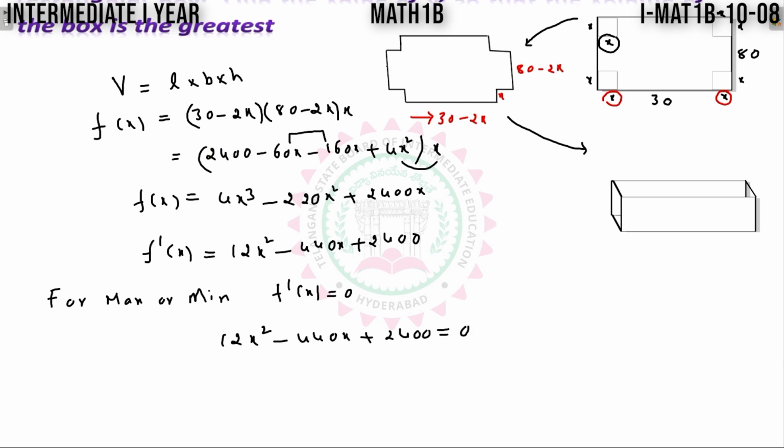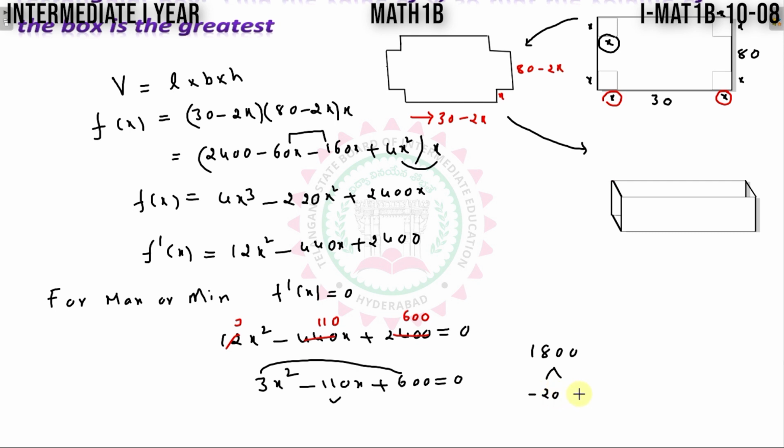Overall I can cancel 4: 4 3s are 12, 4 110s are 440, 4 600s are 2400. This is the function I got: 3x square minus 110x plus 600 is equal to 0. So for factorization, 3 into 600 is 1800. To get minus 110, here I will write 20 into 90.